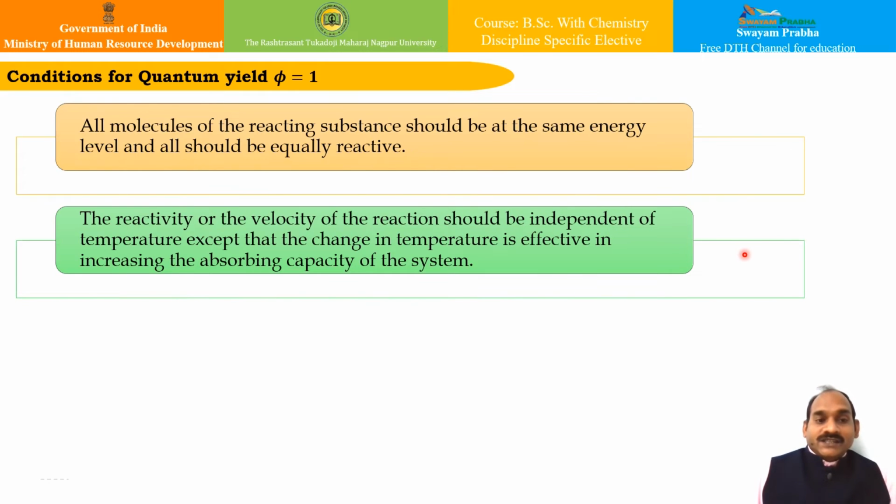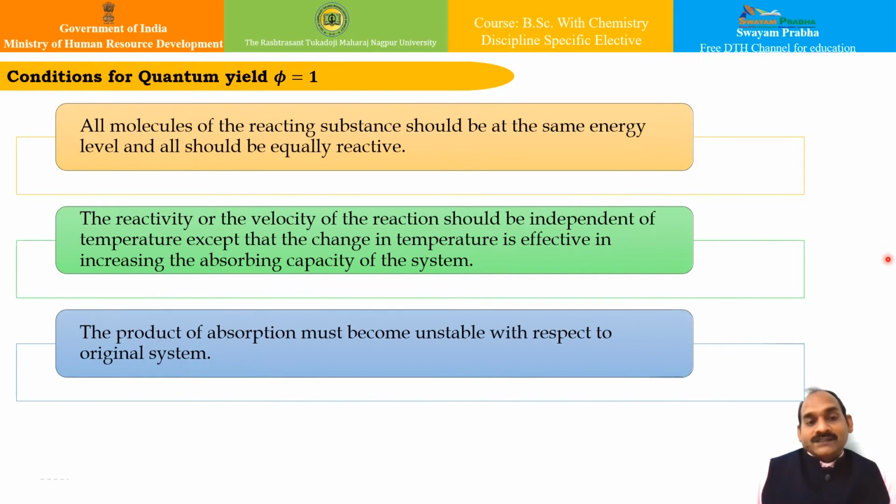The second condition is that the reactivity or the velocity of the reaction should be independent of the temperature, except that the change in temperature is effective in increasing the absorbing capacity of the system. And the third one is that the product of absorption must become unstable with respect to the original system. Then and only then will my quantum yield be equivalent to 1. Otherwise, it will be higher or lower.